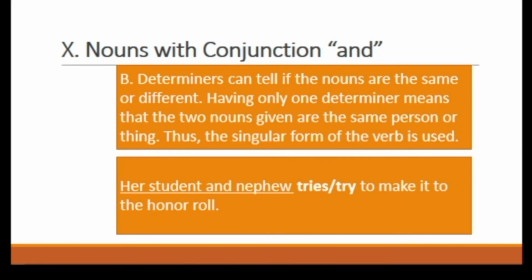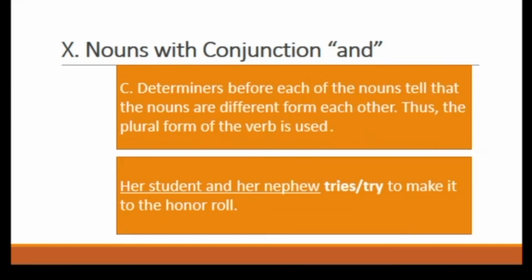Next, a determiner is a word that introduces a noun. Determiners can tell if the nouns are the same or different. Having only one determiner means that the 2 nouns given are the same person or thing. Ergo, the singular form of the verb is used. Example, her student and nephew try to make it to the honor roll. We have the determiner her. It means that the student is her nephew as well. They're just the same person. So the verb would be tries, which is singular.